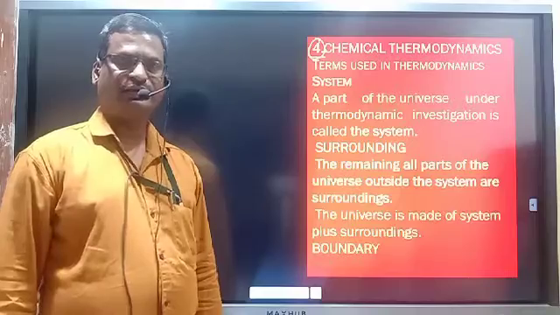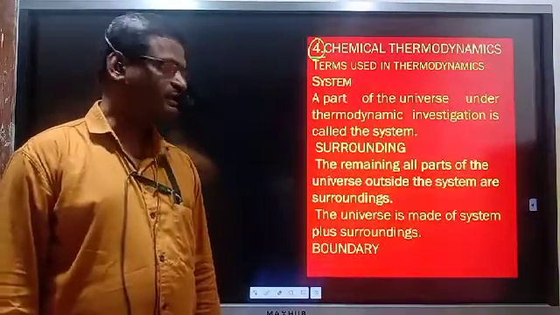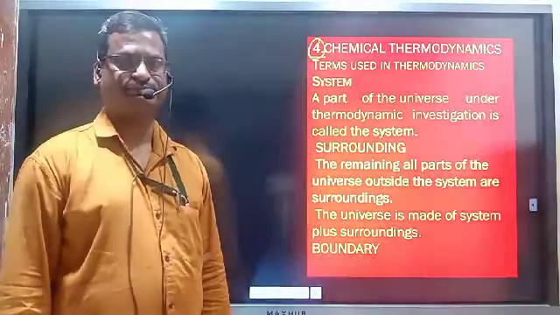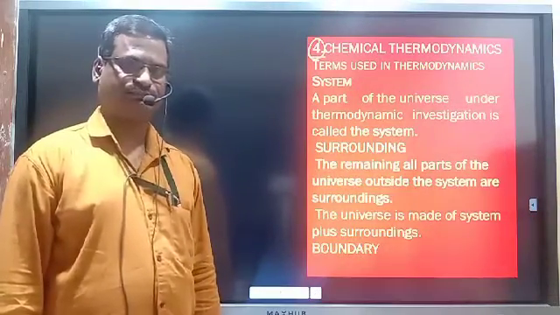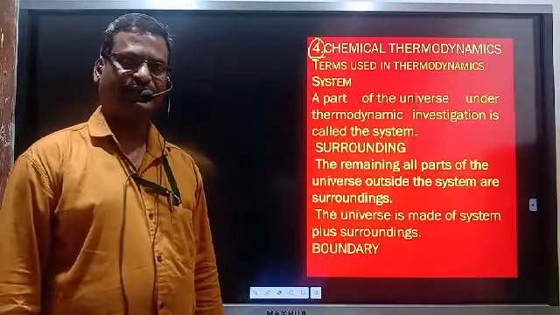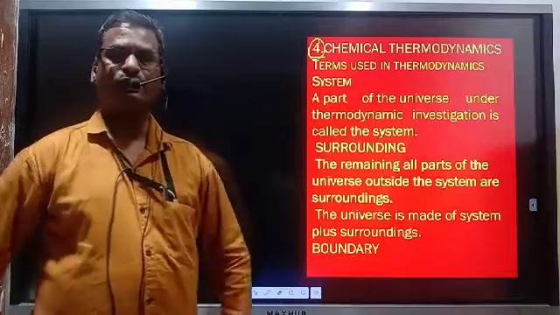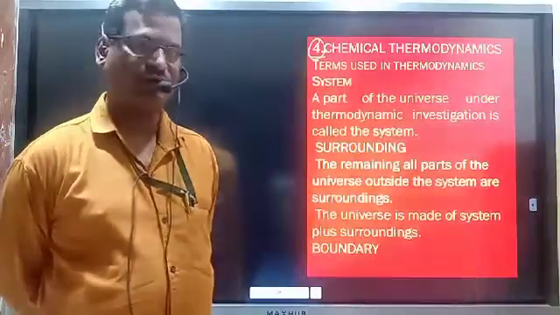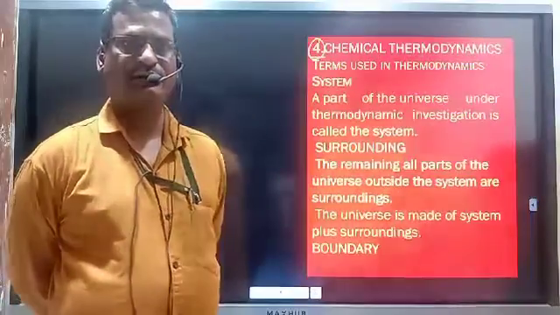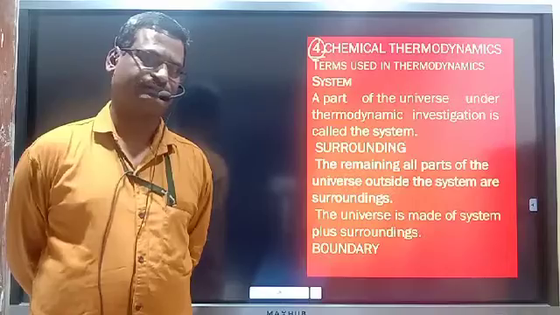Already you are familiar with the law of conservation of energy. What is that law? You know, energy can neither be created nor destroyed. Just one form of energy is converted into another form of energy, and the total quantity of energy remains constant.